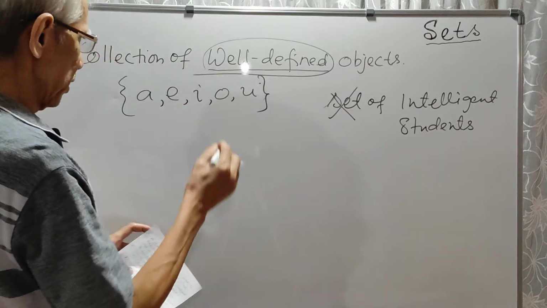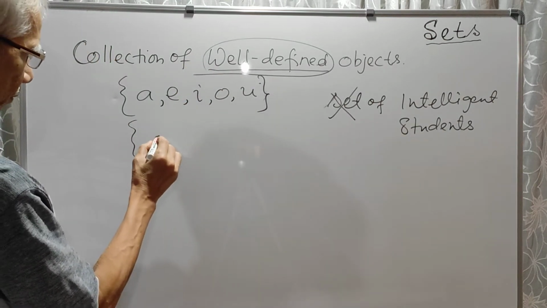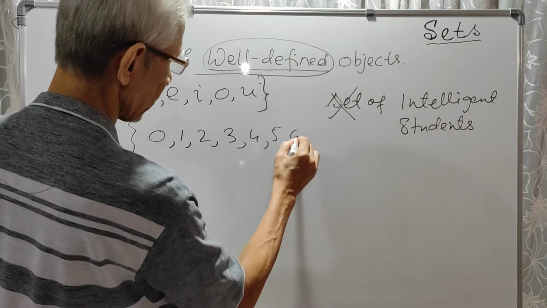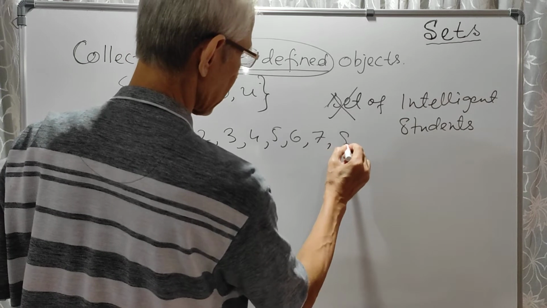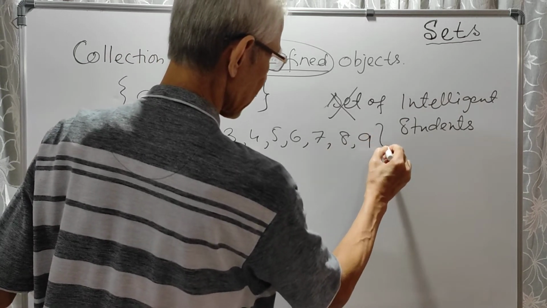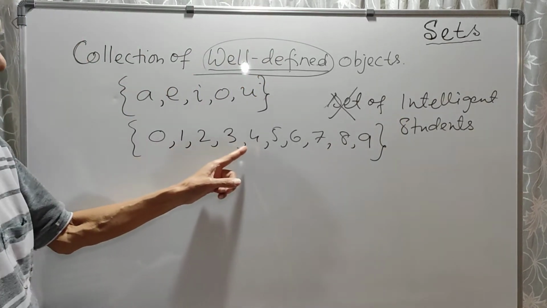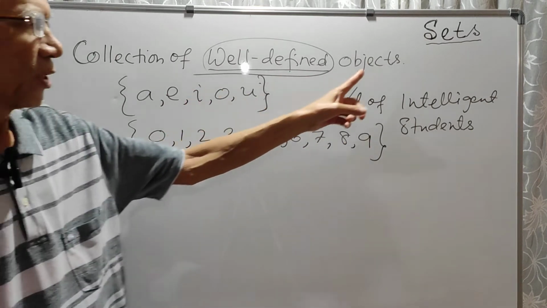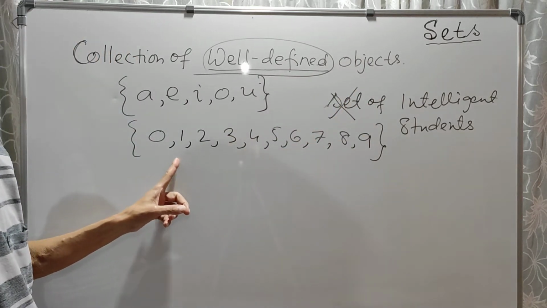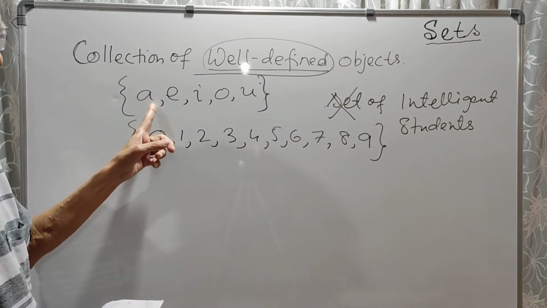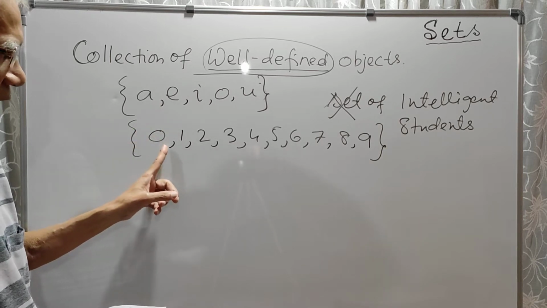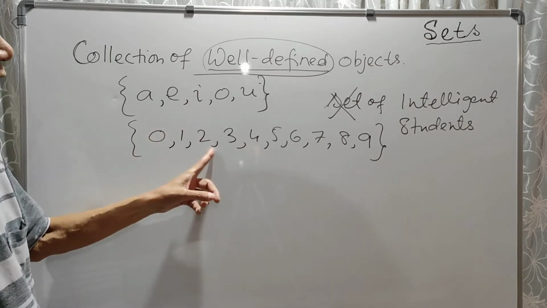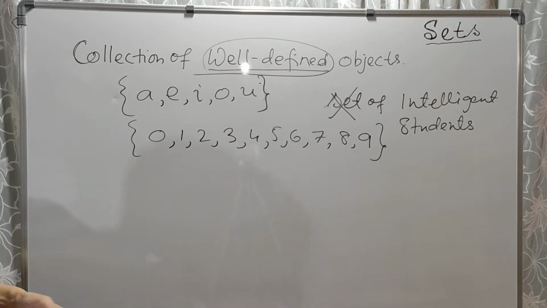So well-defined. Similarly, suppose this one. Say 0, 1, 2, 3, 4, 5, 6, 7, 8, 9. These 10 are digits. So this is a set of digits, set of all the digits. This is a set of all the vowels in English alphabet. This is the set of all the digits in decimal system. So these are well-defined objects, therefore they are sets.